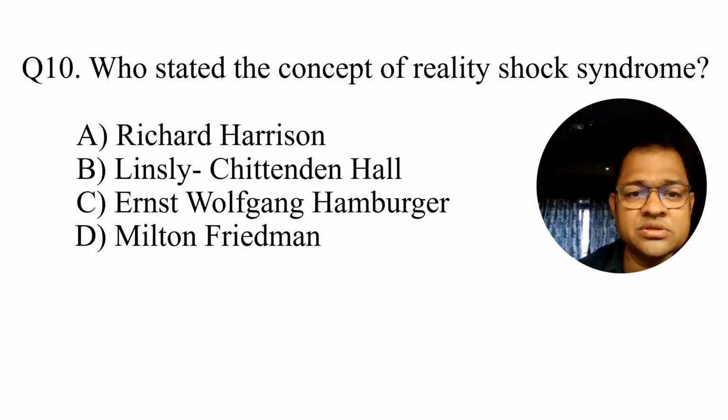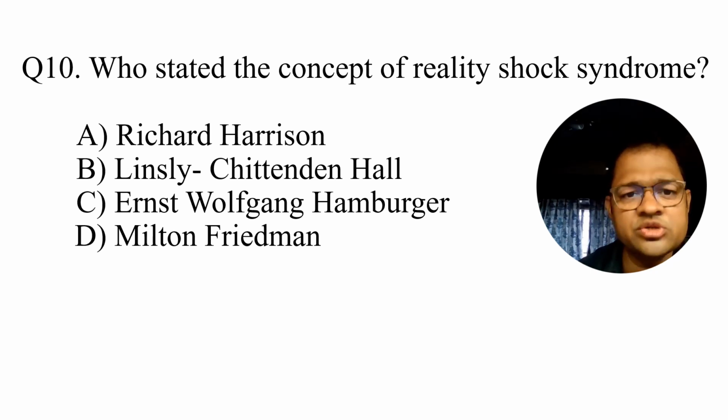The last question is a bit different, not a historical one, but I put it in today's objective question series because it is so unique. I found this question in two to three UGC NET examinations. Who stated the concept of reality shock syndrome?